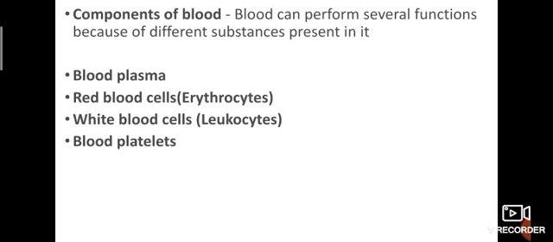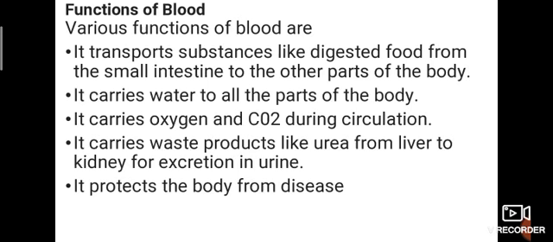Blood plasma, red blood cells, white blood cells, blood platelets. Okay, what are they? Blood plasma, red blood cells, that is called erythrocytes. White blood cells, leukocytes. Blood platelets. RBC, WBC, blood plasma and blood platelets. Okay. What are the functions of blood? How does it help us?